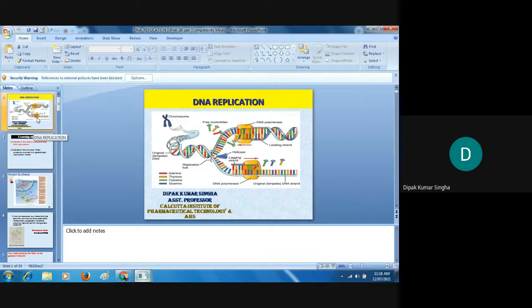Then replication. First, DNA and RNA. DNA is the deoxyribonucleic acid present in the nucleus or chromosomes, and RNA comes from the DNA. DNA and RNA are very essential components for heredity and different types of activity, and their sequence is very important for their activity.